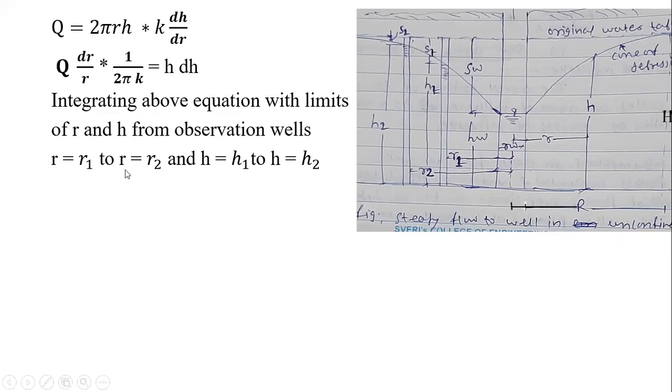So the limit for r will be from r1 to r2, that is r equals small r1 to r equals r2, and at the same time the h, that is the water level or water height, will be from h1, that is well number 1, and for well number 2 it is h2. So lower limit will be h1 and upper limit will be h2.